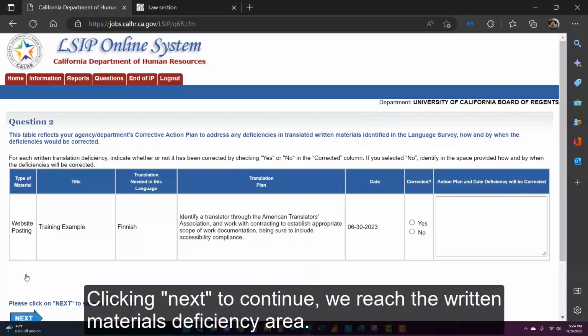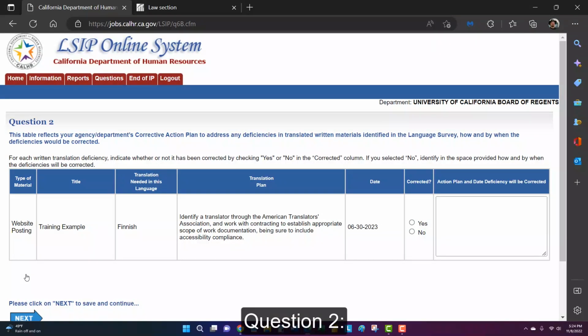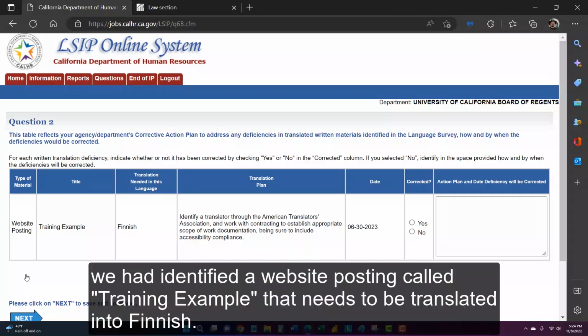Clicking next to continue, we reach the written materials deficiency area. Question 2, we had identified a website posting called Training Example that needs to be translated into Finnish.